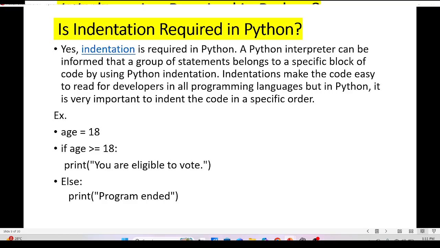Example: age is equal to 18, if age is greater than or equal to 18 colon. You can see that before the print statement, 'you are eligible to vote', there are some spaces, and after the else colon there are also some spaces before the print. This is called indentation, and it is very important in Python. Then print 'program ended'. What will be the output? The age is 18, which is greater than or equal to 18. Yes, it is equal to 18, and the output will be 'you are eligible to vote'.